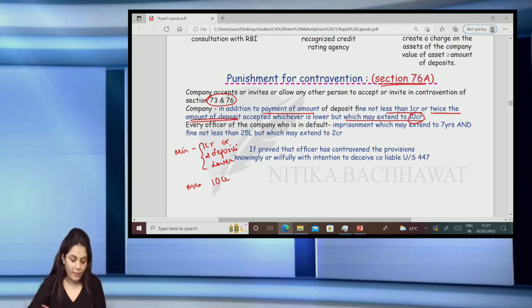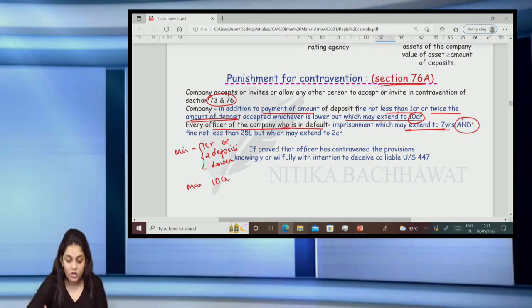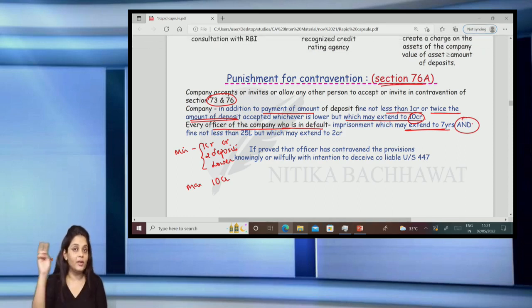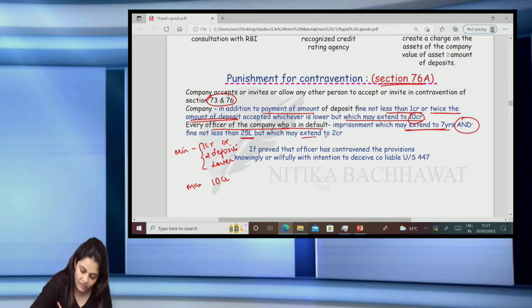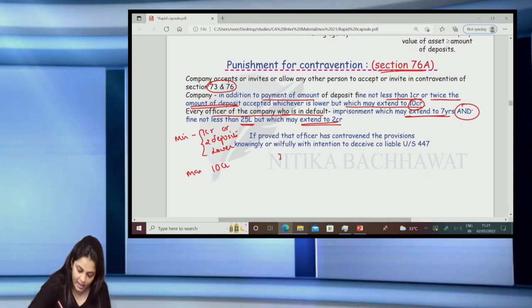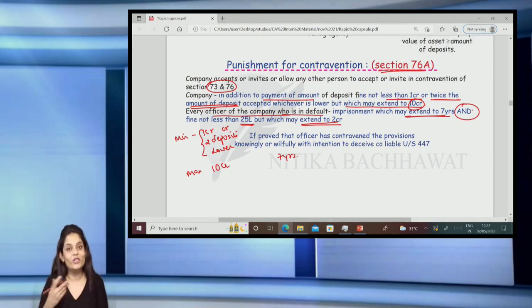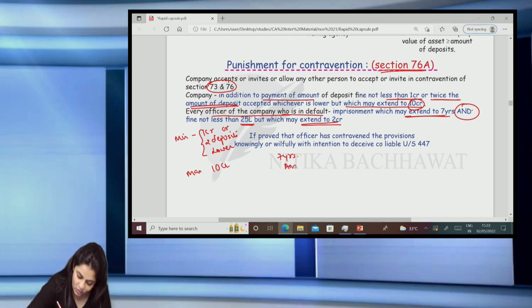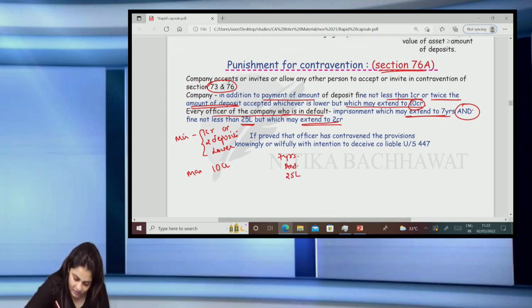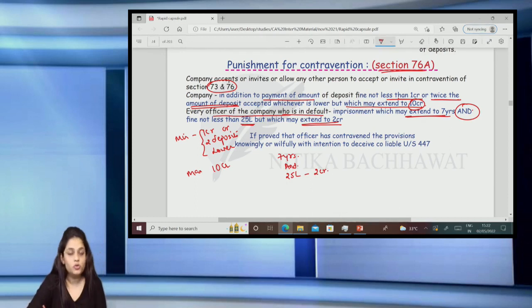Obviously, officers will also be punishable. So the officer of the company who is in default will be imprisoned, which may extend up to 7 years. And it is both, not one. It is not that you can settle with fine. No, imprisonment will be there as well as you have to pay some fine also. And fine which is not less than 25 lakh but can extend up to 2 crores. So in case of officers in default, imagine 7 years in prison. And fine which is not less than 25 lakh but can extend up to 2 crores.